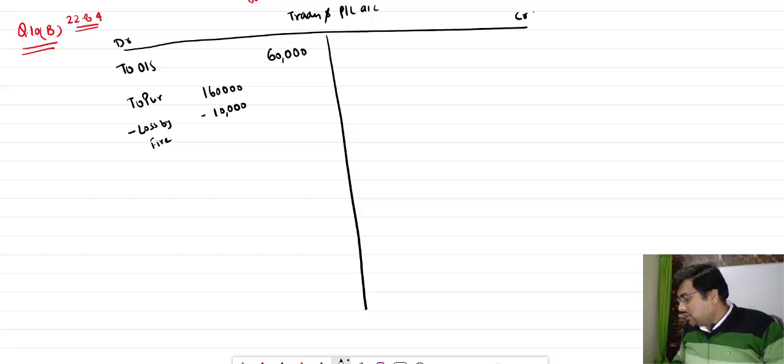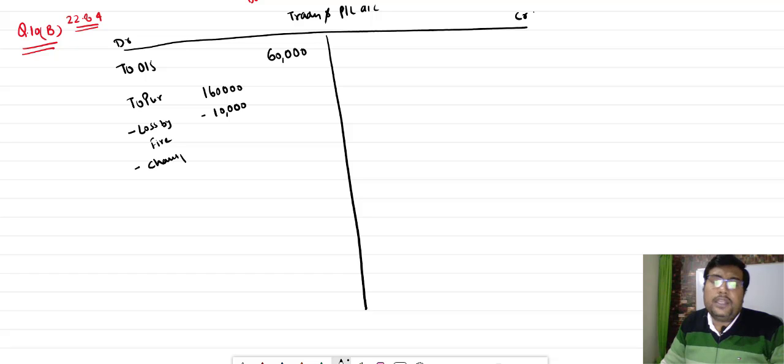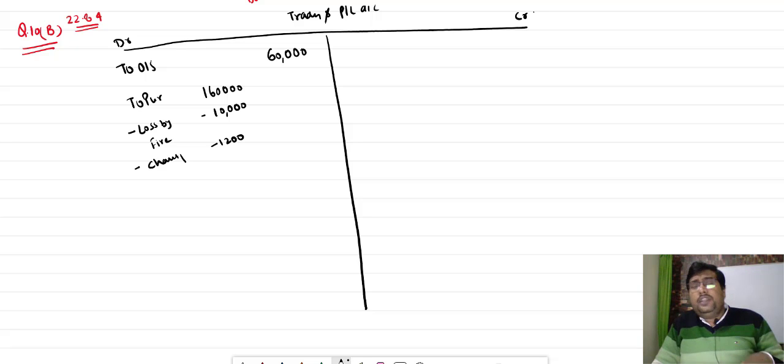Now one more thing is there. Goods given as charity, 1200 rupees. So charity will also be minus from the purchase. How much? Minus 1200. So goods destroyed for any reason, given as charity, given as a free sample, or withdrawn by the proprietor, in all those cases this particular purchase will decrease.